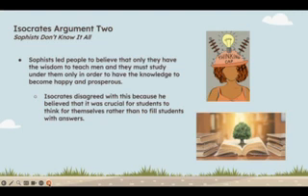I put this picture of a thinking cap with the girl with the light bulb on to symbolize thinking for yourself and that there's power in your own individual learning. And this is also symbolic because Isocrates did believe that it's crucial for students to learn for themselves. It's crucial for us as people now to even learn for ourselves, because at this time people were taking what Sophists were saying and running with it as true. But we should always be learning for ourselves and make sure that we're verifying what we're getting taught. So I really like that he discussed this in Against the Sophists.